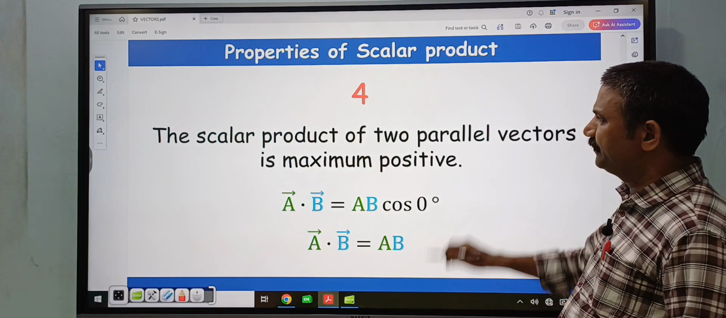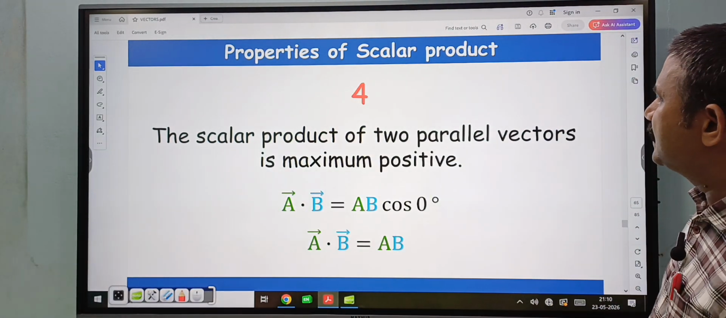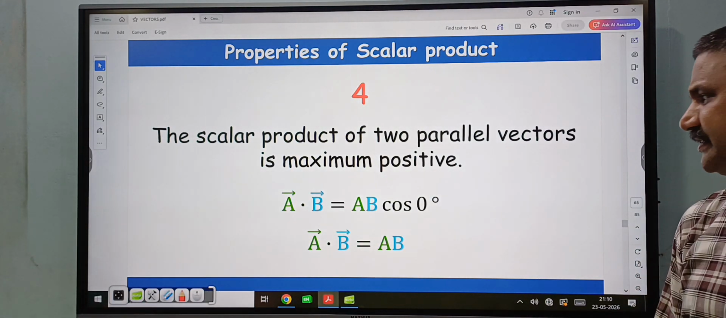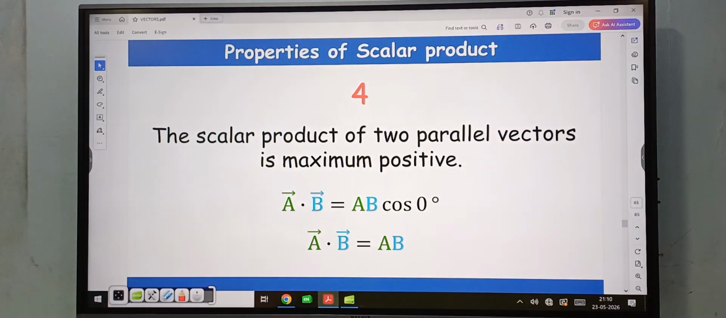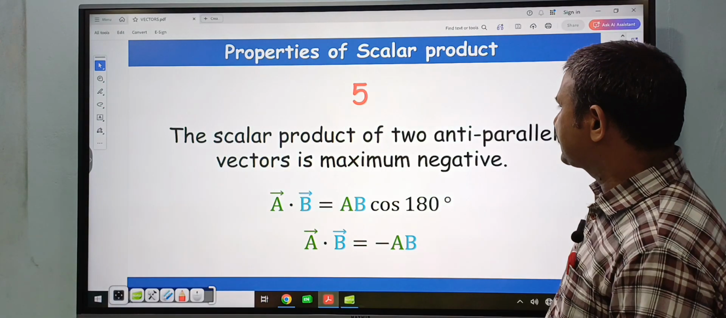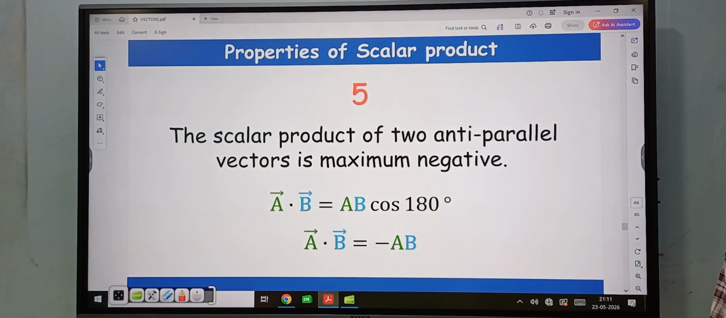to 0. And next, the fourth one, scalar product of two parallel vectors. Because theta is equal to 0 degree, then A bar dot B bar is equal to what? AB, that is the maximum value. The scalar product of two parallel vectors is a maximum, that value is positive, because A bar dot B bar is equal to AB. And scalar product of two anti-parallel vectors, that is negative, A bar dot B bar is equal to minus AB.